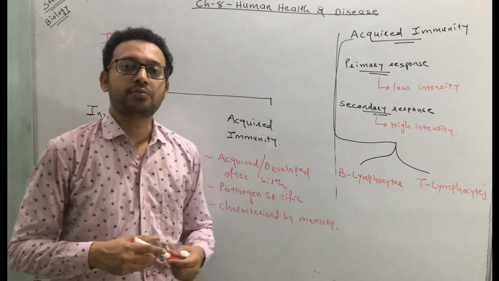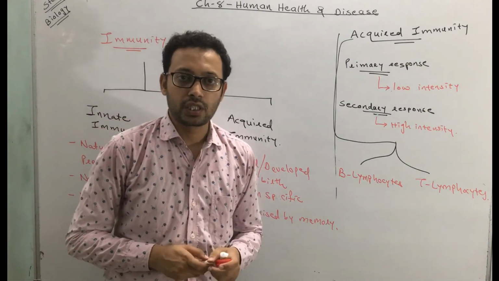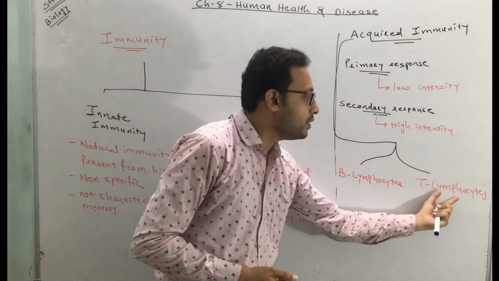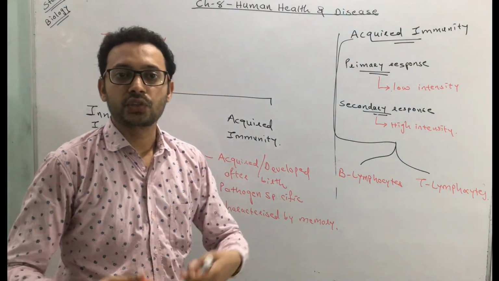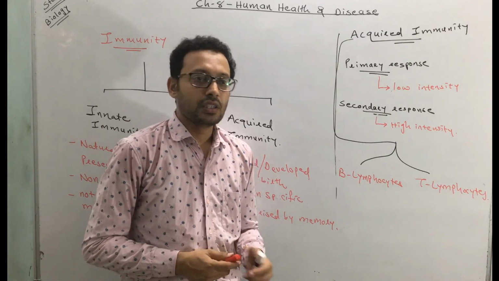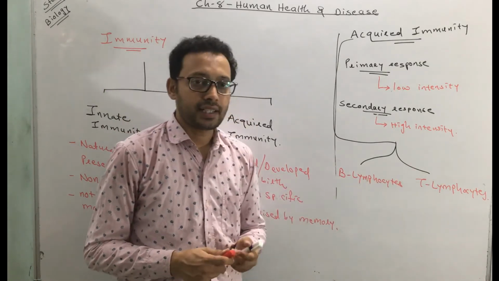Clear? There are two types of acquired immunity: the immunity due to B lymphocytes and the immunity due to T lymphocytes. You know that a lymphocyte is a type of WBC.